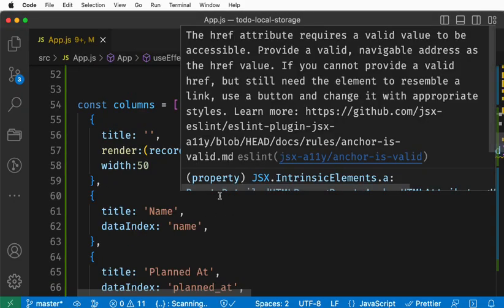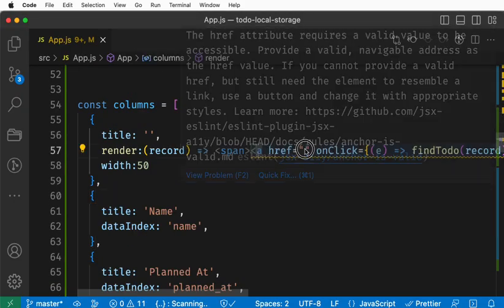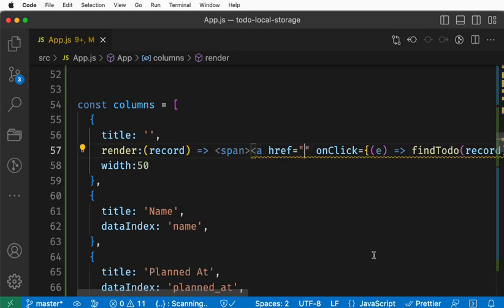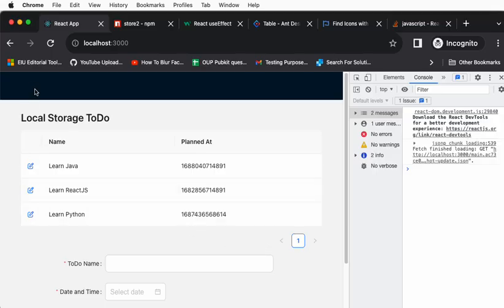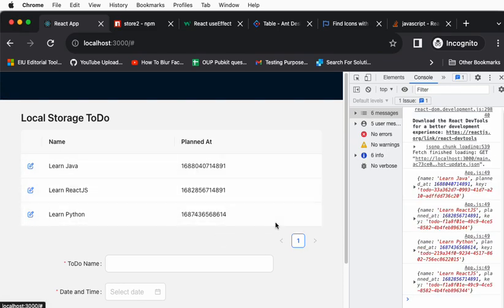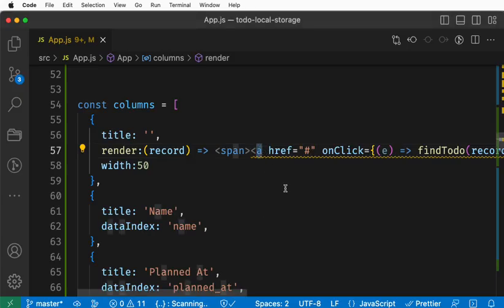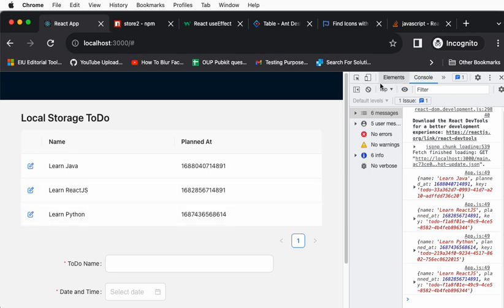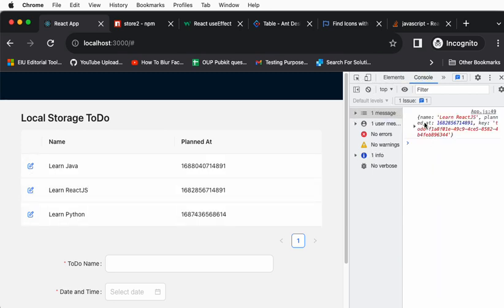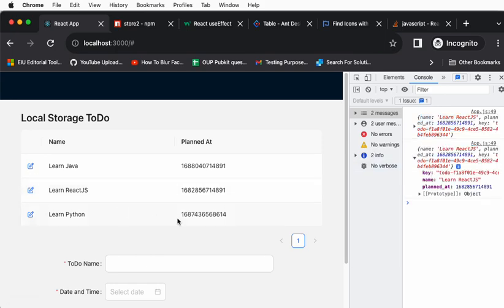Then what was the mistake here? We put the a href, right? So instead of href, can we say simply hash? Is it still refreshing the page? No, right? You can even put a button instead of an a. That's still okay. Now you click. As you click, each row record is coming here, correct?